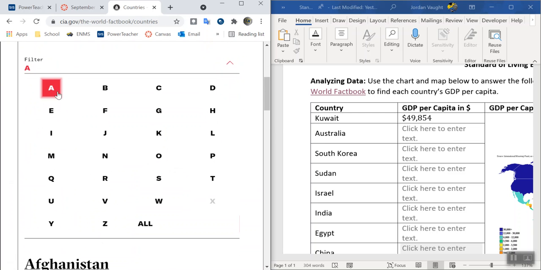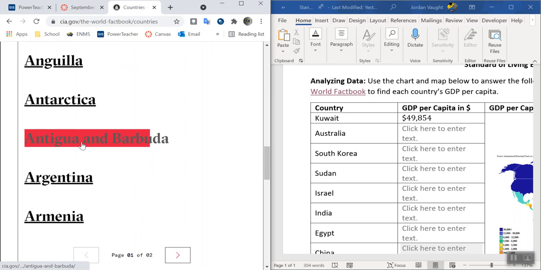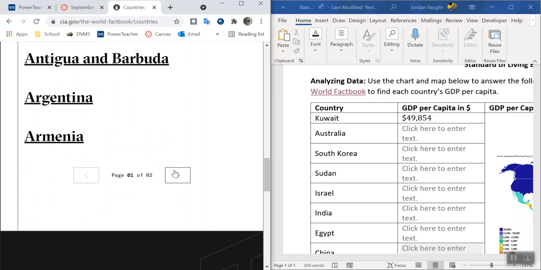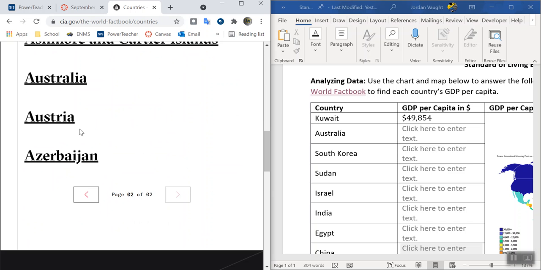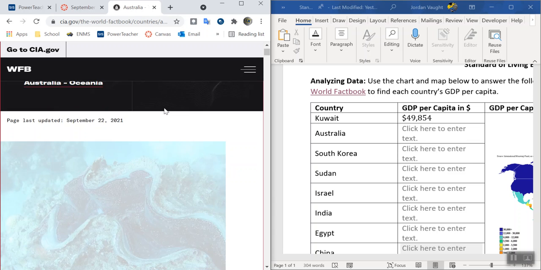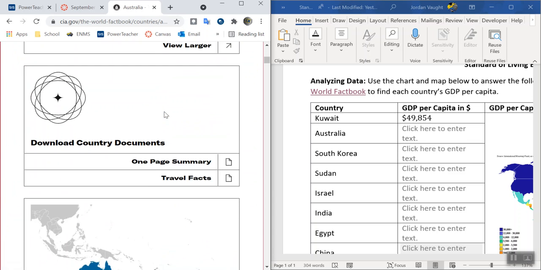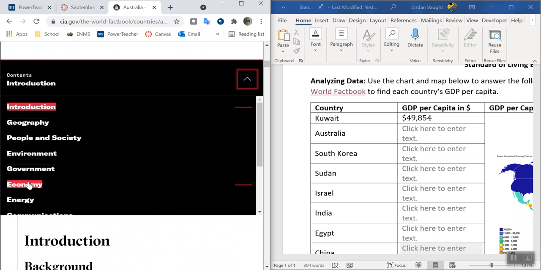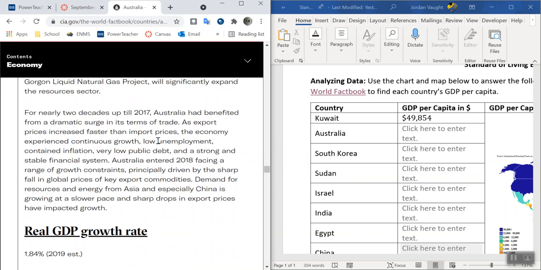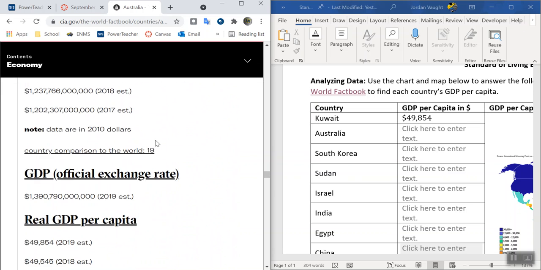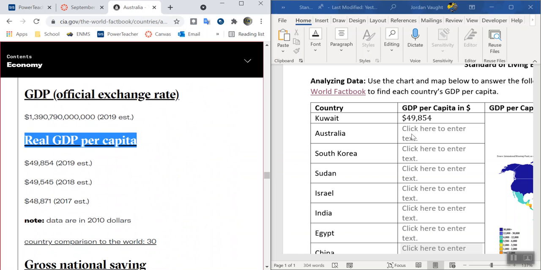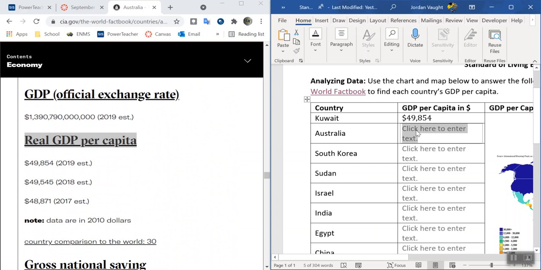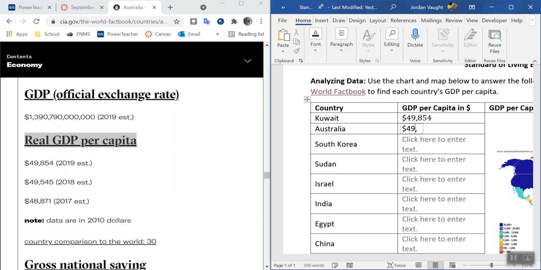The next one is Australia. Do the A. Now I'm looking for Australia. Nope, nope, nope. Okay, gotta go to the next one. Oop, there it is, Australia. Now I need to scroll down until I get past here. Once I get to the contents introductions, I can click on this little arrow and find economy. Just keep scrolling until you find the real GDP. Oh, it's pretty much the same. So once again, I like my money sign, 49,000. There you go. So you can see how you're just going to go through it.